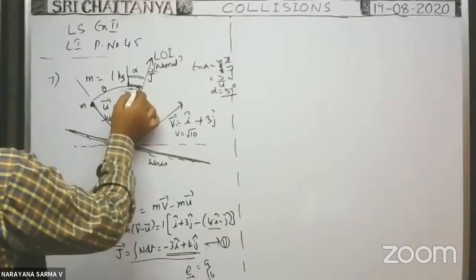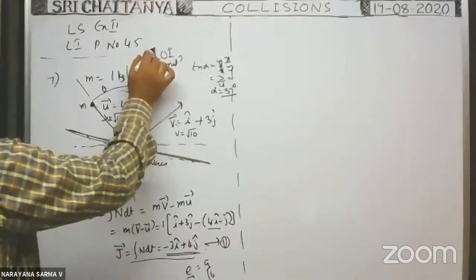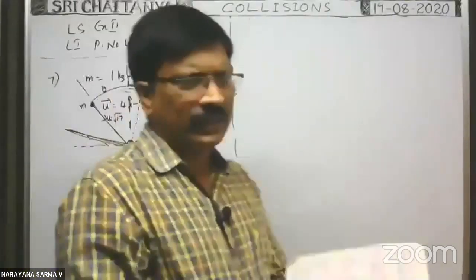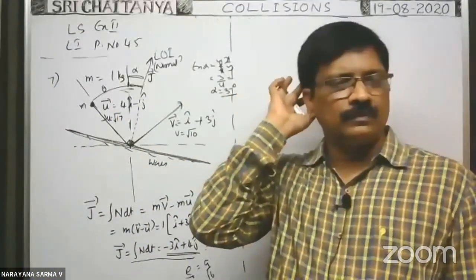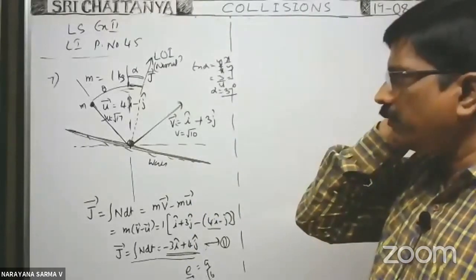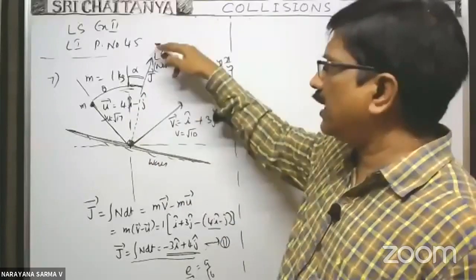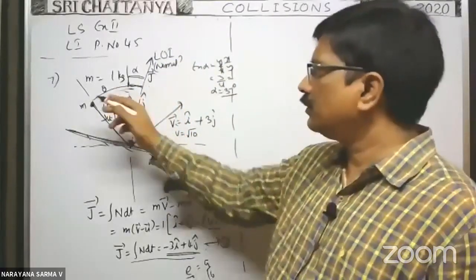This angle is known, and this angle is known. So the sum of these two is the total angle between the line of impact and this velocity direction. Okay, we will see later. If you do the dot product between them, can we find it? Because in this direction velocity is known, and in this direction velocity is known. If you do the dot product, I think we can get the angle between these two.